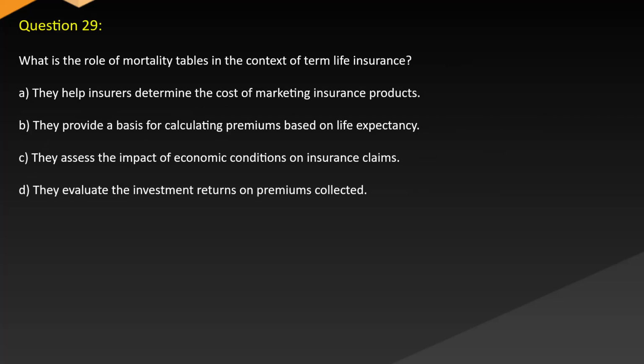Question 29. What is the role of mortality tables in the context of term life insurance? A. They help insurers determine the cost of marketing insurance products. B. They provide a basis for calculating premiums based on life expectancy. C. They assess the impact of economic conditions on insurance claims. D. They evaluate the investment returns on premiums collected.